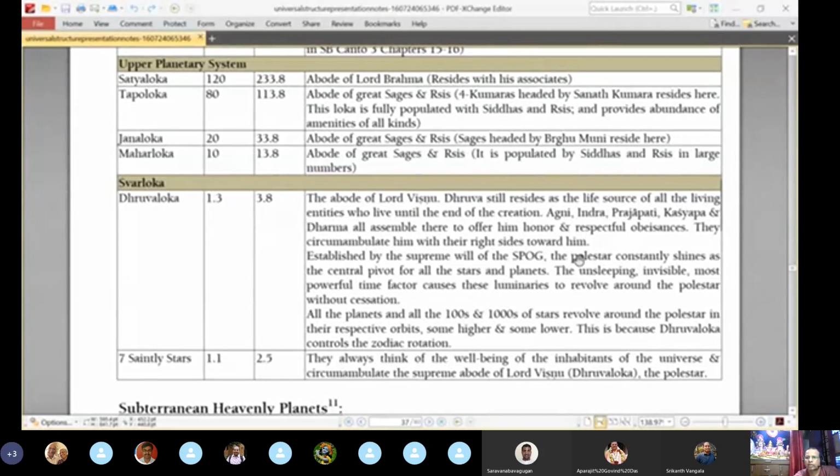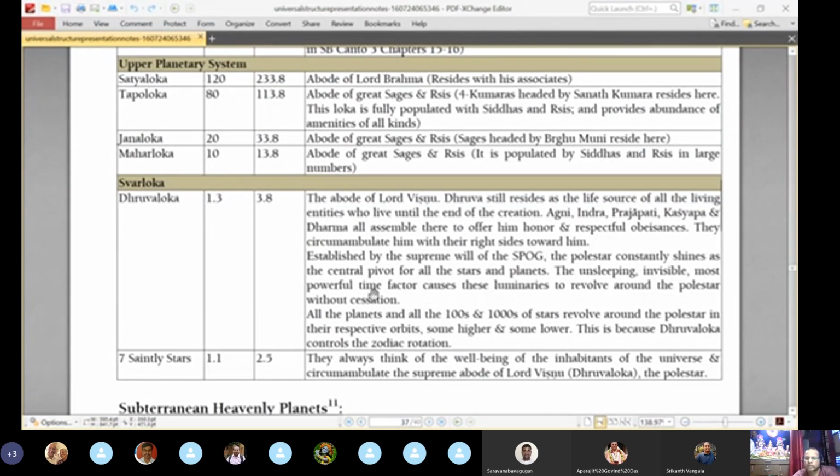Agni, Indra, Prajapati, Kashyapa, and Dharma all assemble there to offer him honor and respectful obeisances. They circumambulate him with their right side. So basically, in the clockwise direction when you look from the top. This is established by the Supreme Personality of Godhead. The pole star constantly shines at the central pivot for all the stars and planets. The unsleeping, invisible, most powerful time factor causes these luminaries to revolve around the pole star without cessation.